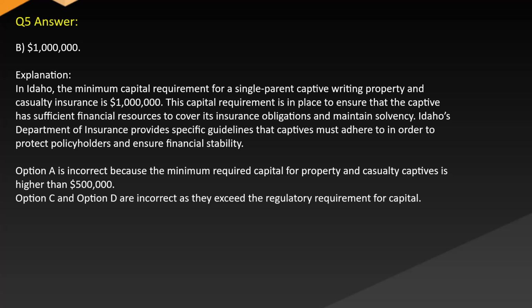insurance is $1 million. This capital requirement is in place to ensure that the captive has sufficient financial resources to cover its insurance obligations and maintain solvency. Idaho's Department of Insurance provides specific guidelines that captives must adhere to in order to protect policyholders and ensure financial stability. Option A is incorrect because the minimum required capital for property and casualty captives is higher than $500,000. Option C and Option D are incorrect as they exceed the regulatory requirement for capital.